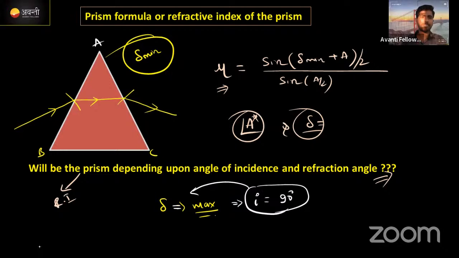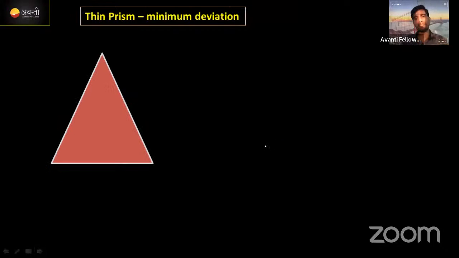Coming to the next point, thin prism or minimum deviation. A thin prism क्या होता है? Actually prism means prism only. Prism में अंदर से और एक prism है thin prism. Actually we are dividing the prism. You might have observed the prisms in your laboratory, right? All the prisms don't have the same size, right?